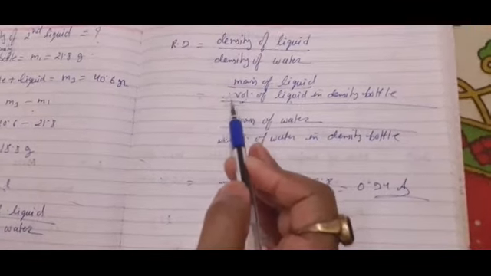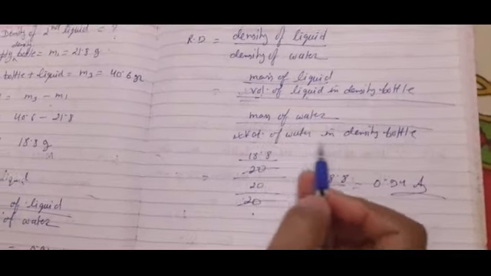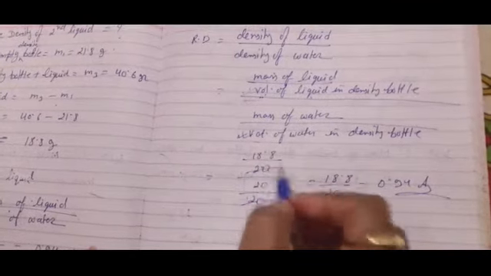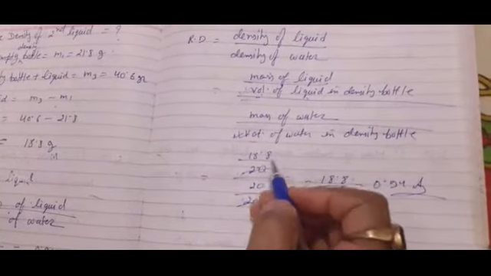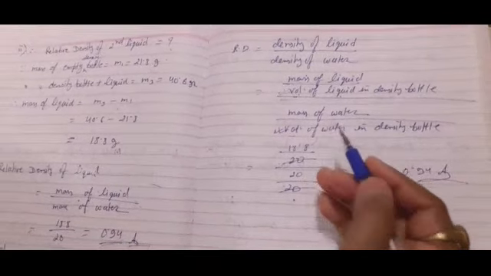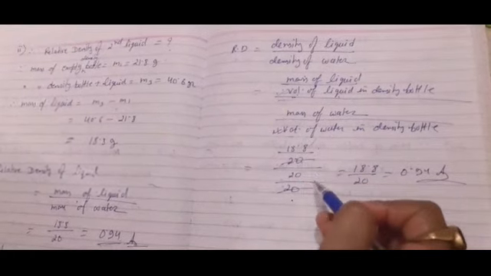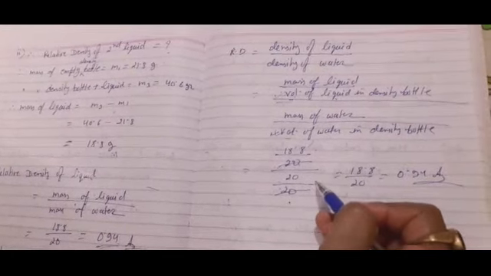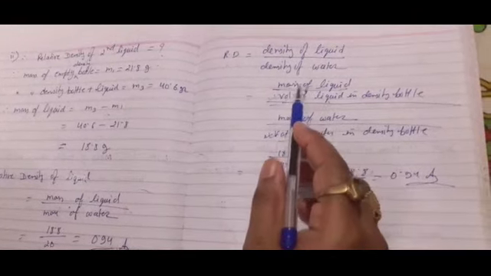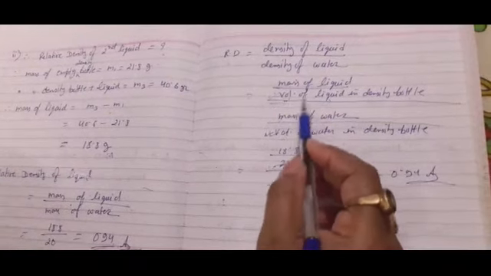If you remember that the volume of liquid in the density bottle as well as the volume of water in the density bottle are both the same, that was 20, that's why the volumes cancel. The formula is like that: the relative density of any object, any solid or liquid or gas, is equal to the mass of that object upon the mass of the liquid or water, because the volume is always equal. We are comparing two objects on the basis of their masses for equal volume.